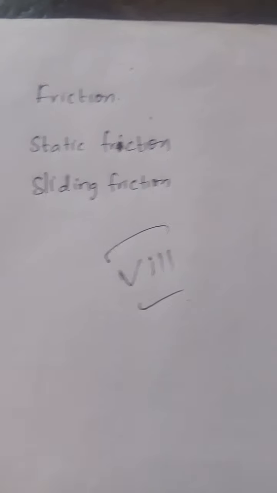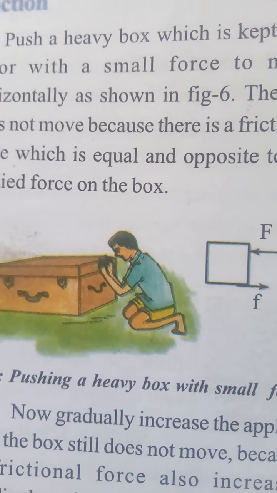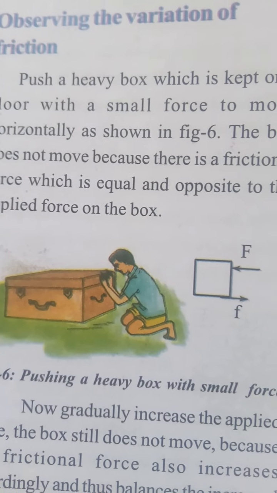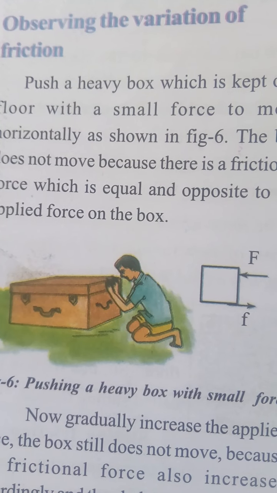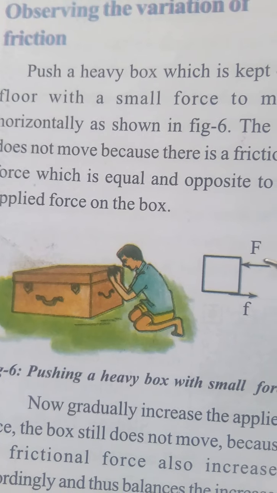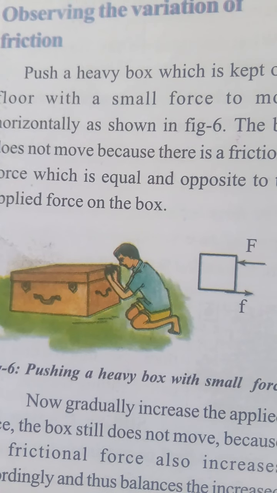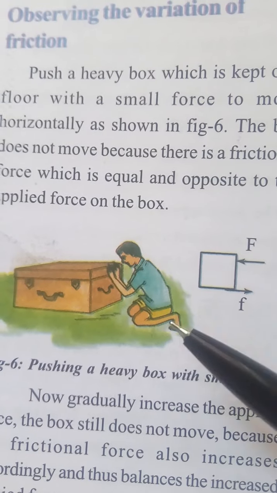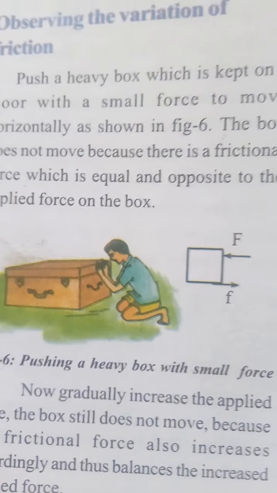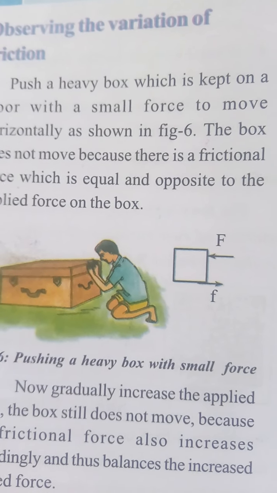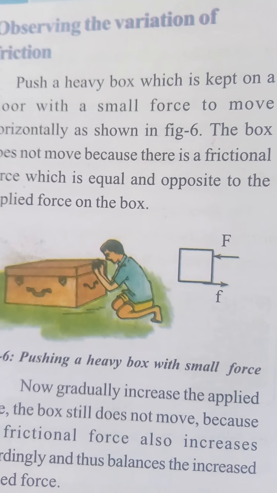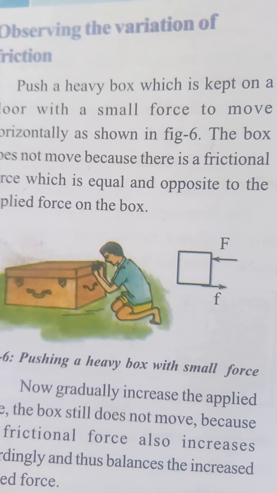Next, today we continue with activity. See children, today's activity 2: observing the various types of friction. Push a heavy box which is kept on the floor with a small force to move it horizontally. The box is heavy, but your force is less. The box does not move because there is a frictional force which is equal and opposite to the applied force on the box.